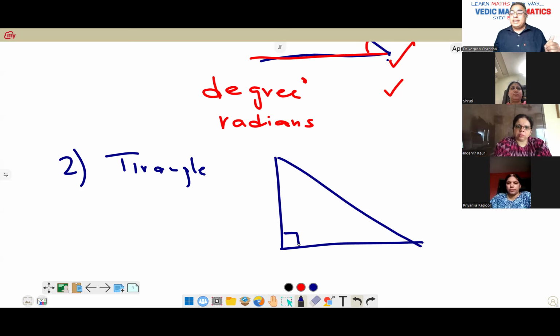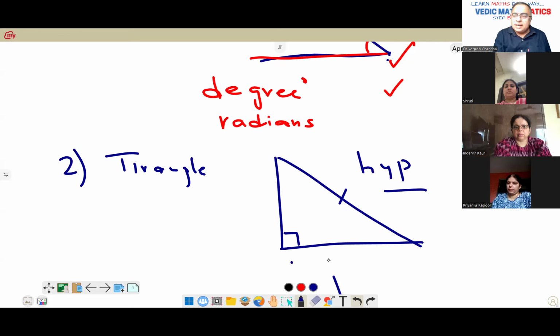So this will be a right angle, and two other angles would be there, which we'll be calling by different names. So one side, the longest side is always called as hypotenuse, or sometimes we call it as opposite side, base, and perpendicular. So this will be dealing.